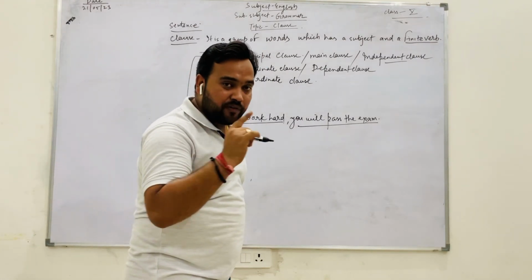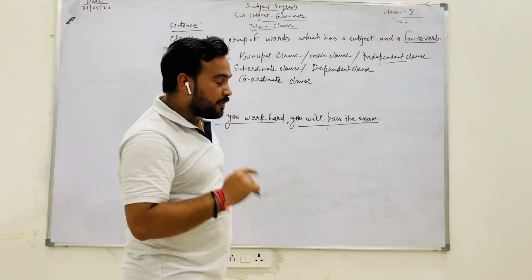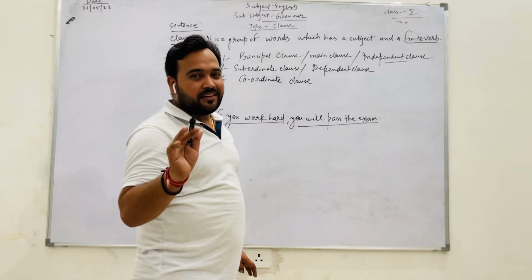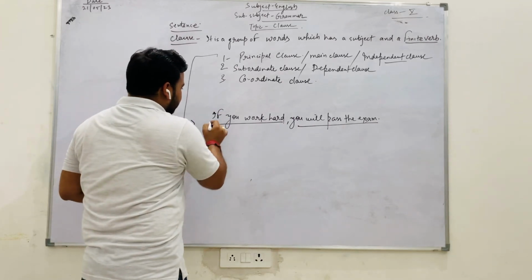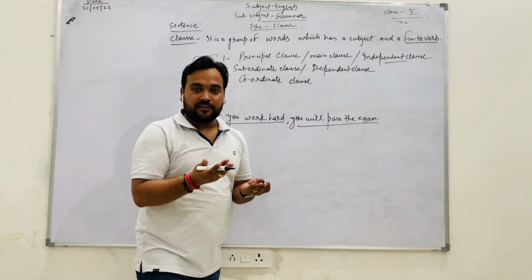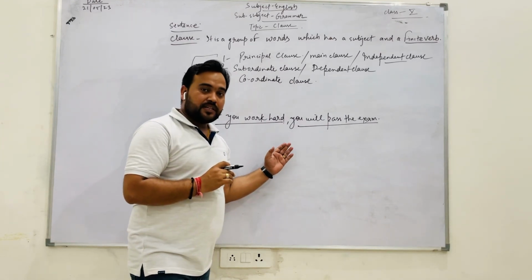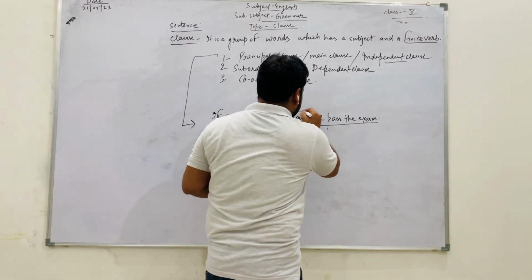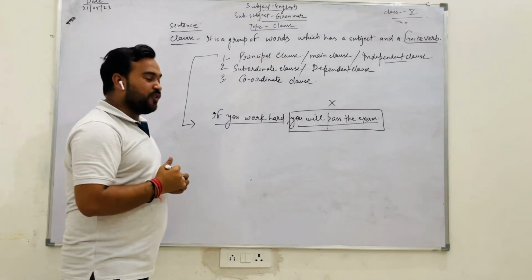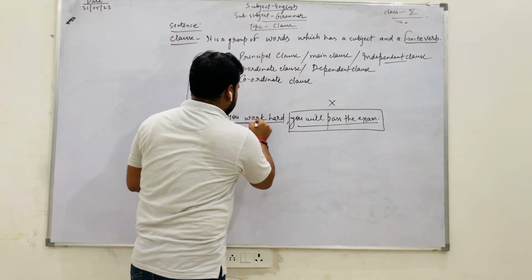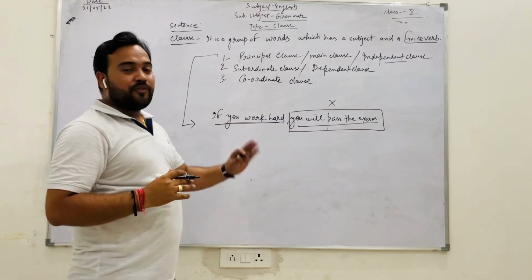So now, how will you identify which clause is dependent and which is independent? It is very clear, as the word indicates. Like if you work hard, you just say if you work hard, then what? It means this clause depends on something, because if you remove the other clause, the sentence remains "if you work hard."